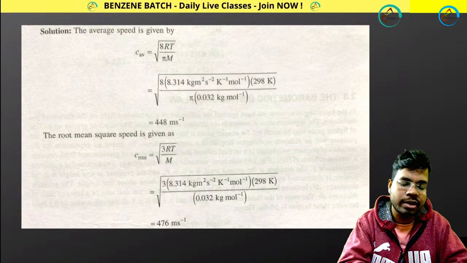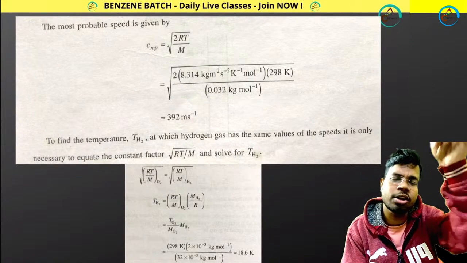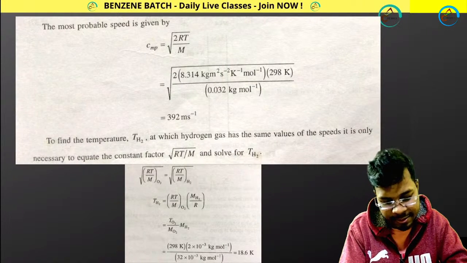So the first part you can calculate. I am giving you the solution. Understand properly and tell me where you are making mistakes. Write in the comment box where you are making mistakes.